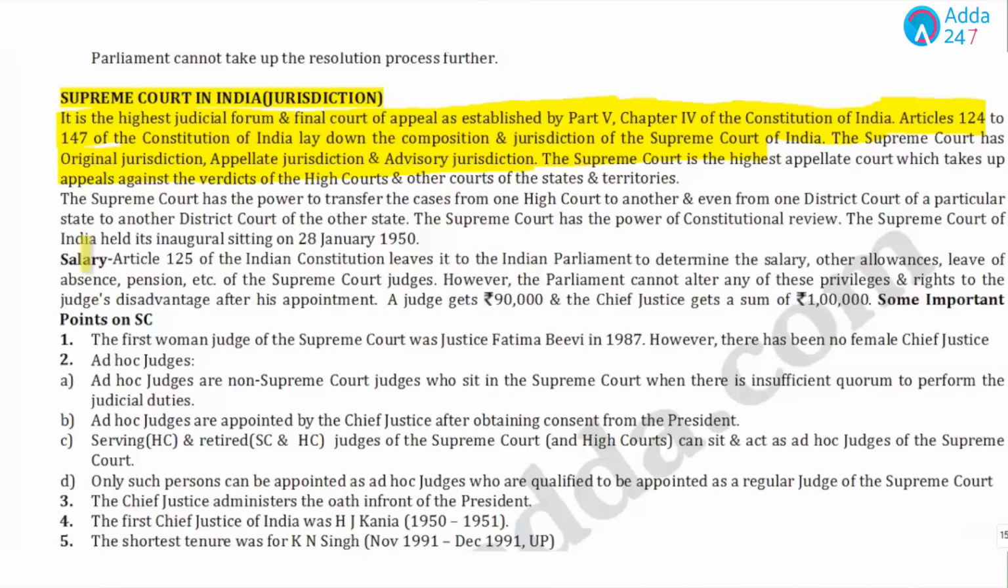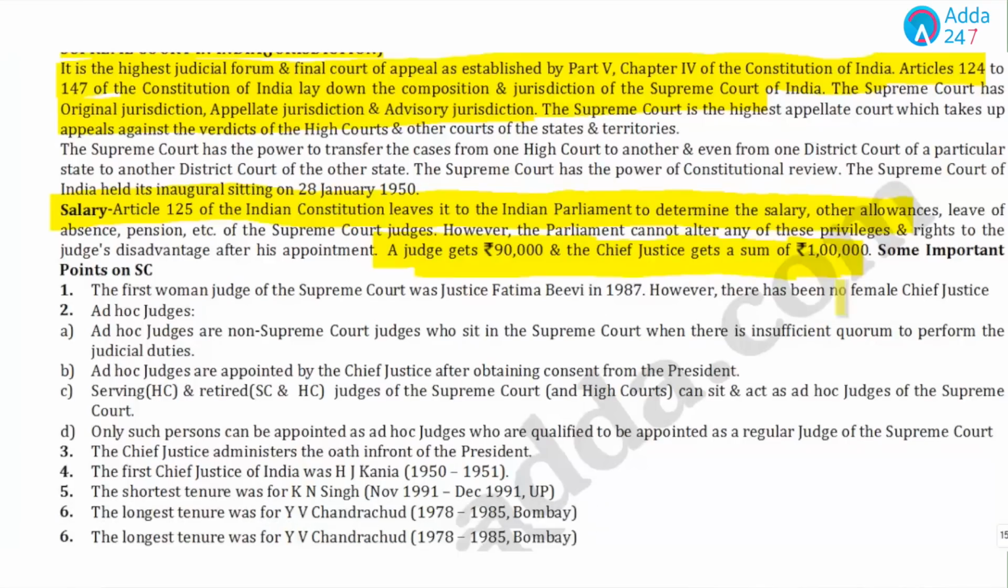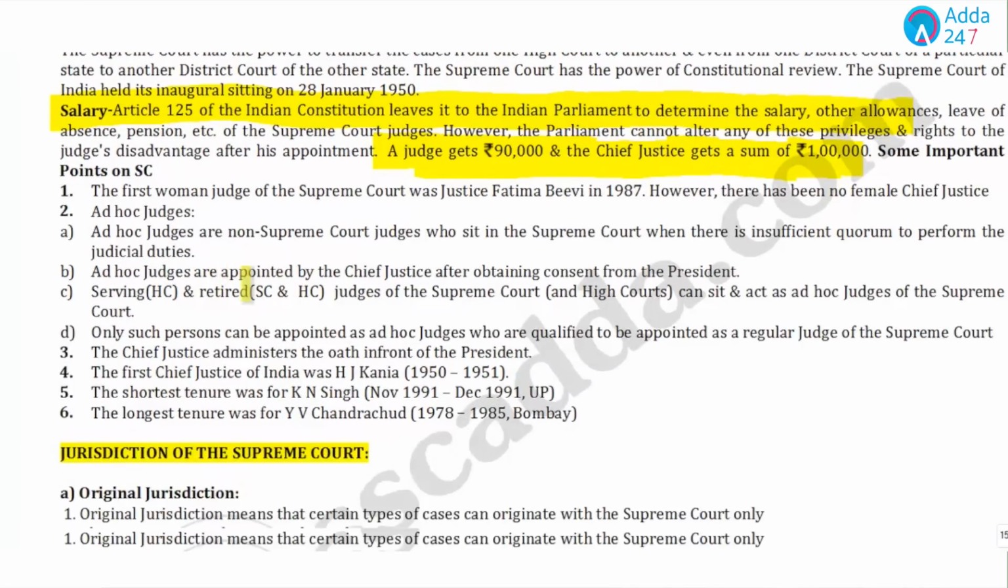Now, if we talk about the salary of the judge, Article 125 of the Constitution leaves it to the Indian Parliament to determine the salary, allowances and so on. However, the Parliament cannot alter any of these privileges, except in case of financial emergency. A Supreme Court judge gets 90,000 rupees while the Chief Justice gets a sum of 1 lakh rupees. We have given some of the important points. Please go through these important points.